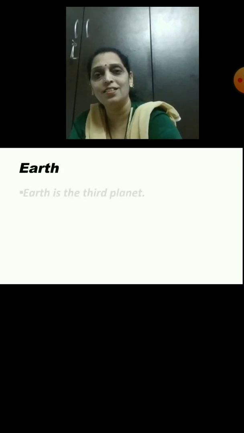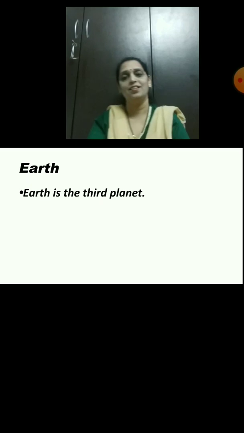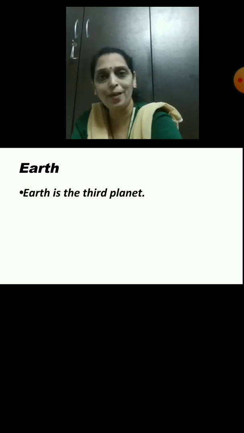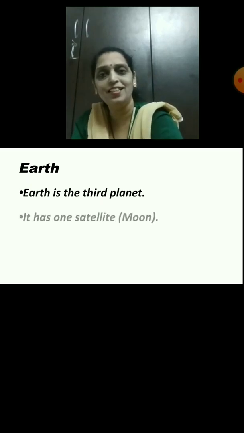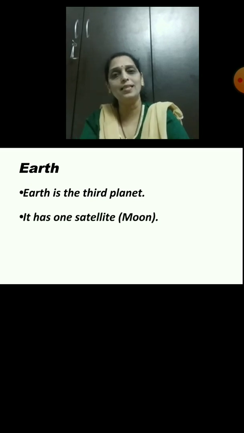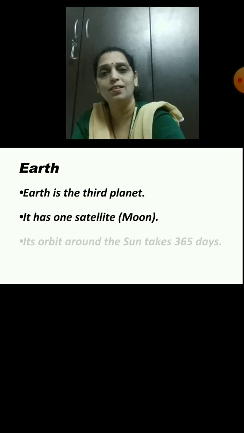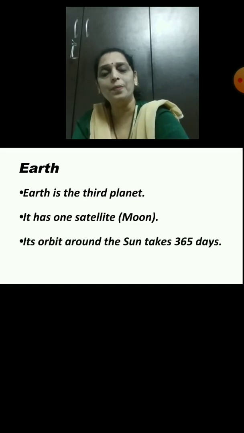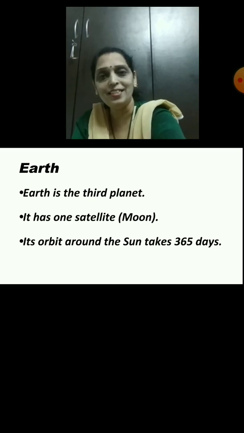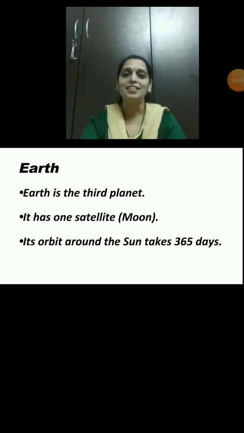Earth. Earth is the third planet. It has one satellite, means moon. Its orbit around the Sun takes 365 days. Students, 365 days means 1 year.